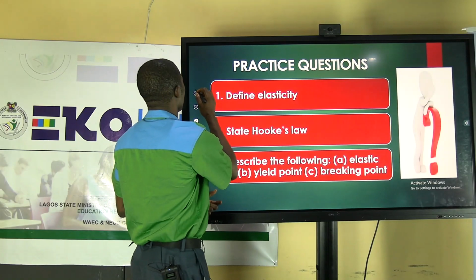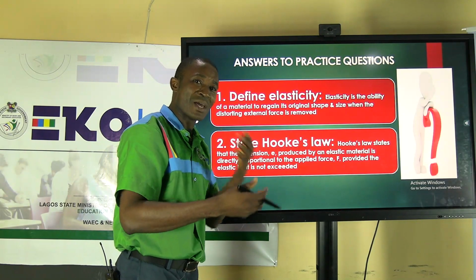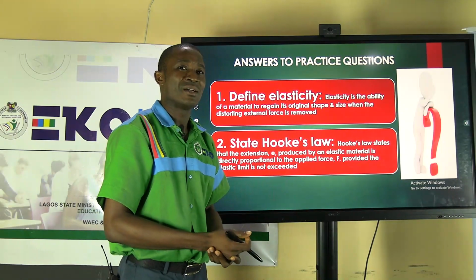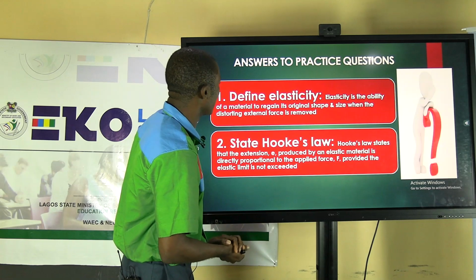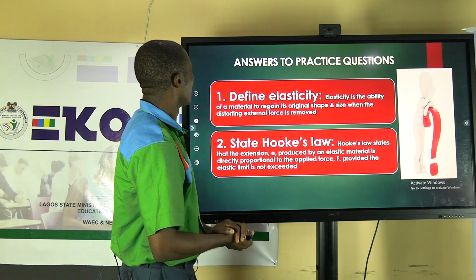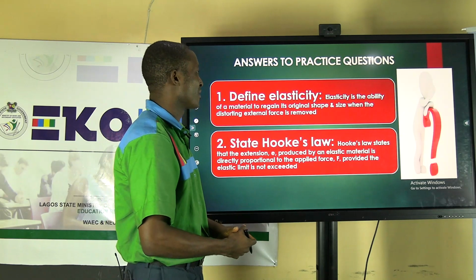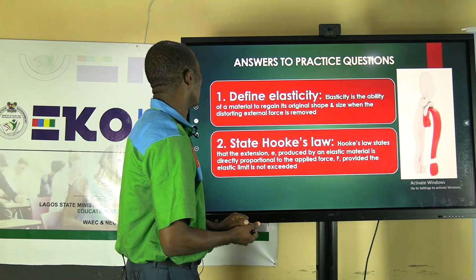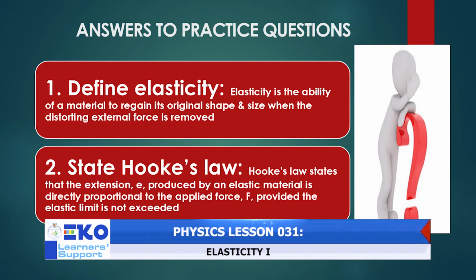Okay, now that you have gone through that, I want us to compare notes. Let's see what you have, and let's check and correct where necessary. Look at this. Number 1 says define elasticity. Elasticity is the ability of a material to regain its original shape and size when the distorting external force is removed.